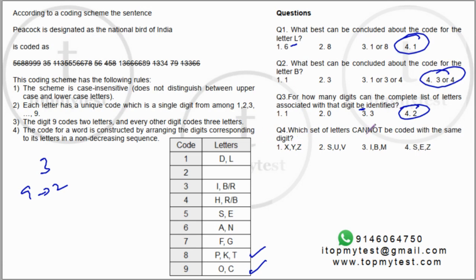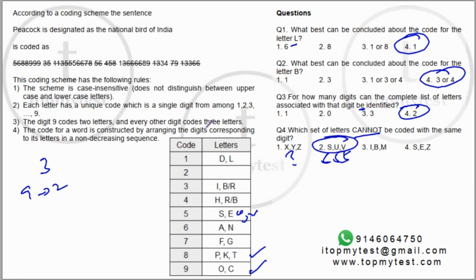And the last one, which set of letters cannot be coded with the same digit? Okay, now XYZ, we don't have any XYZ here and all 3 of them can take 2. So it is possible that they take 2. S, U and V, we already know S. S is 5. Now if I put U and V also as 5, there will be 4 letters coded by 5, because E is also coded by 5. So this is not possible. So this is your correct answer.